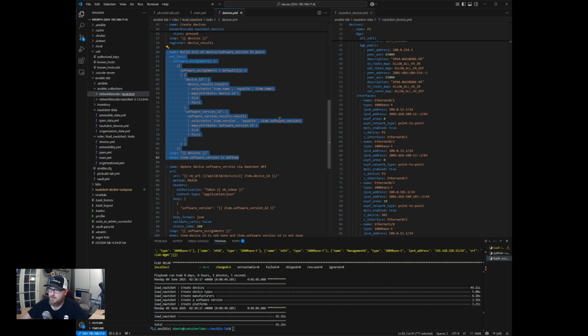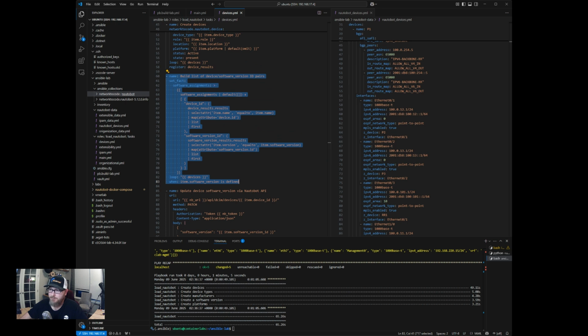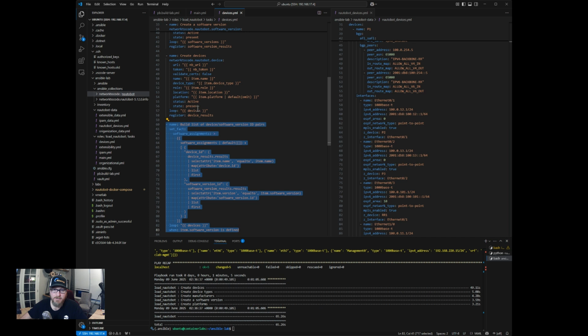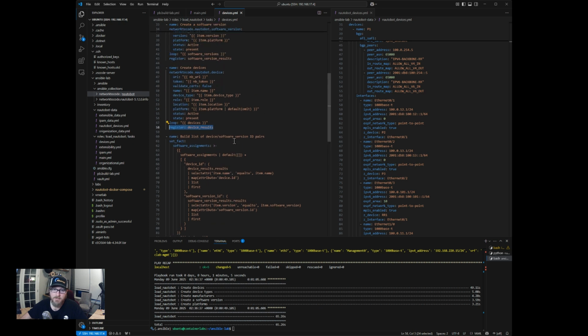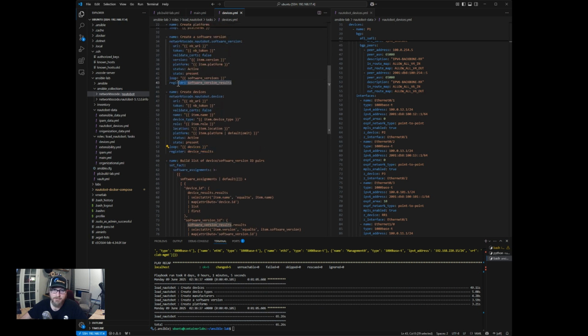we'll build a list of device software, and then we'll update it with the API. Pretty much that simple. It's not a whole lot to it. And I think what we need to go back and do is, the way we'll do this, we'll have to register the device ID so that we can pull that along with the software version ID, which both of those things were registered here and there.